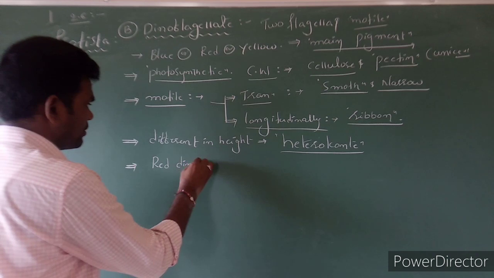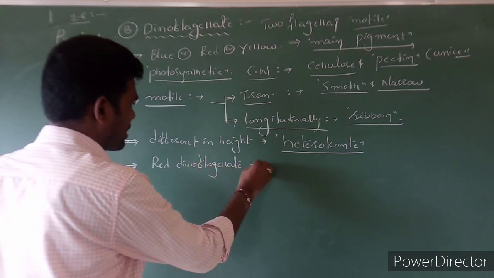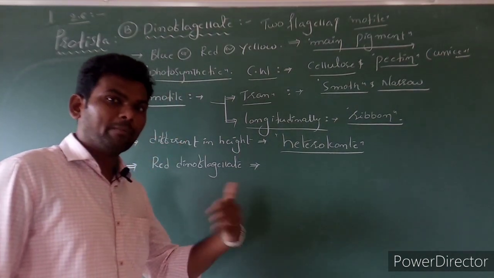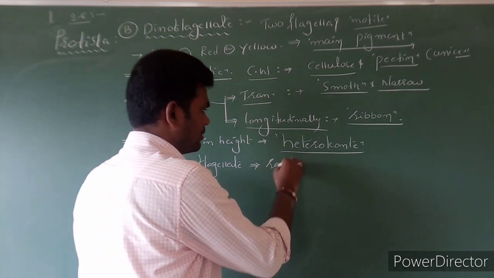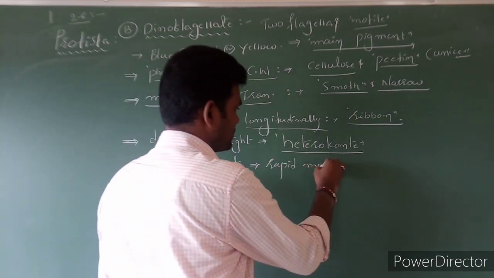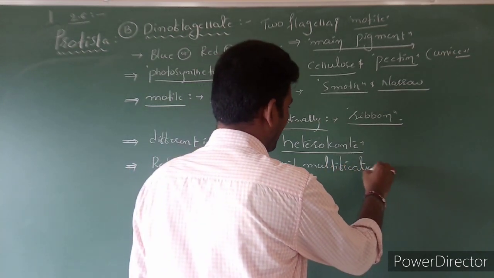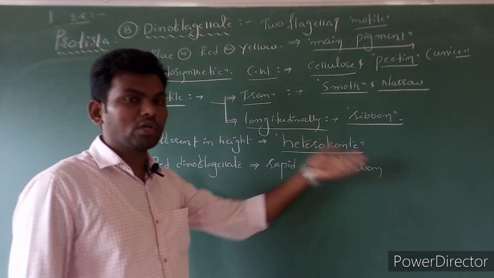Next, some red dinoflagellates have the capacity for rapid multiplication. Due to the rapid multiplication, they give color to the water.